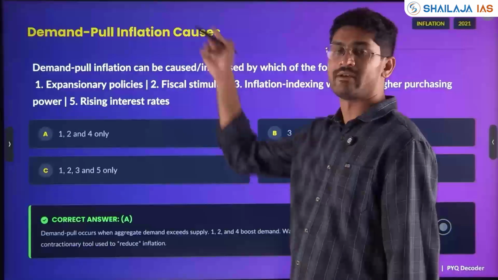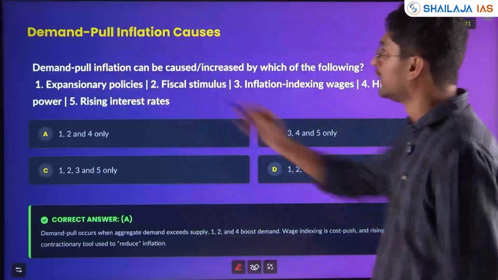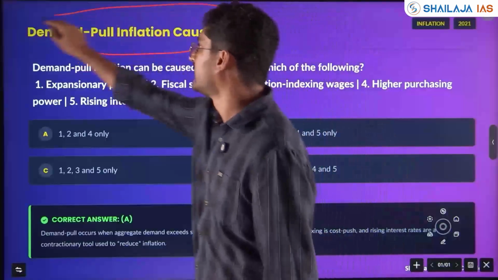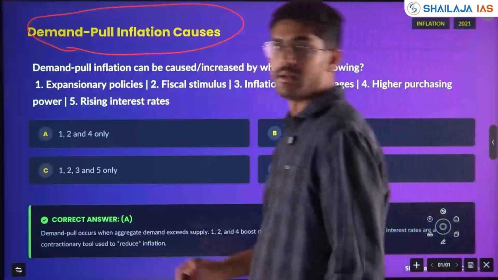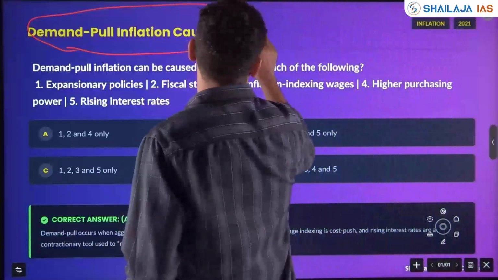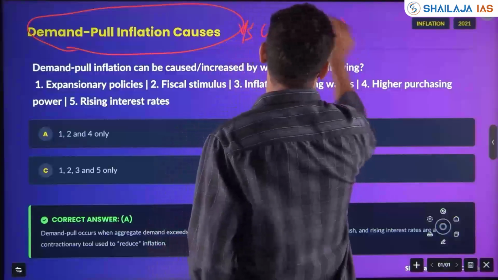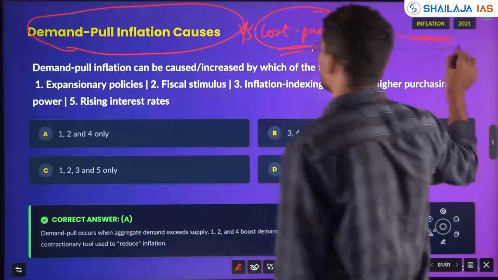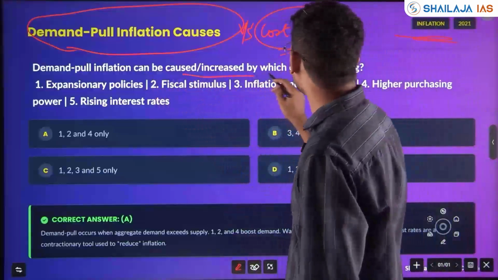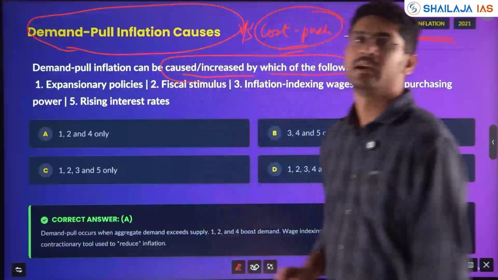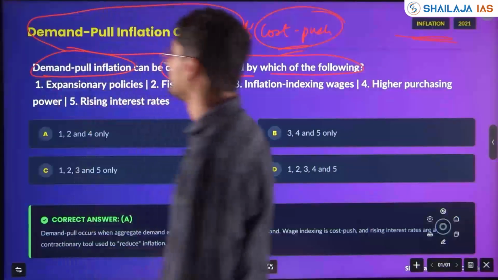Always make sure whichever concepts are there become very important. Be thorough in these concepts which are mentioned in the slides. Demand pull inflation, and one more is cost push. The question on demand pull versus cost push inflation was asked in 2021. Demand pull inflation can be caused or increased by which of the following? It is asking which of the following will cause demand pull inflation.